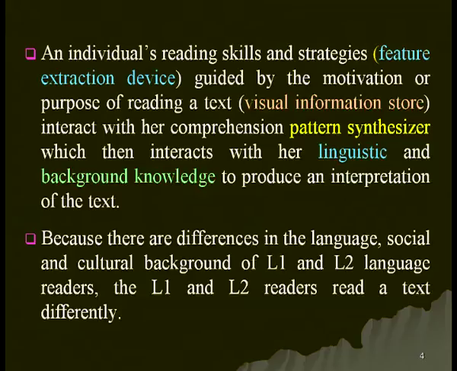An individual's reading skills and strategies, that is the feature extraction device, are guided by the motivation or purpose of reading a text. The visual information store interacts with her comprehension, the pattern synthesizer, which then interacts with her linguistic and background knowledge to produce an interpretation of the text. So I have used here two terms, linguistic and background knowledge. Then only you can have a proper interpretation of the text.